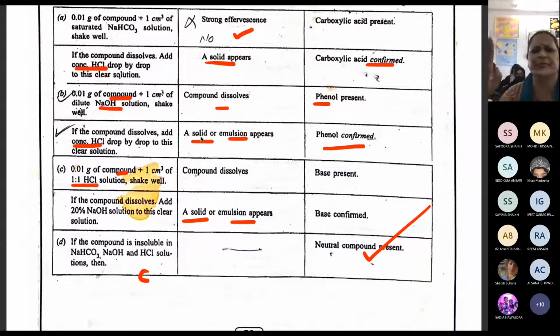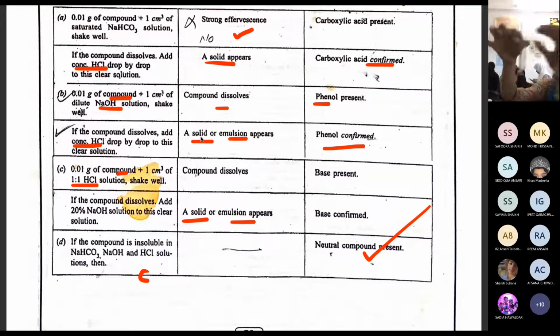Yes, I am going to show you this test for effervescence. You will understand what those bubbles are exactly. You are able to see the one compound I am taking. Yes, all of you are able to see the compound I have taken. This is saturated sodium bicarbonate.